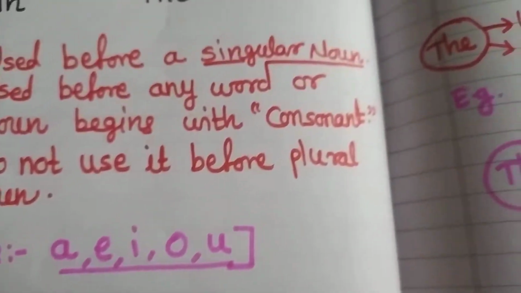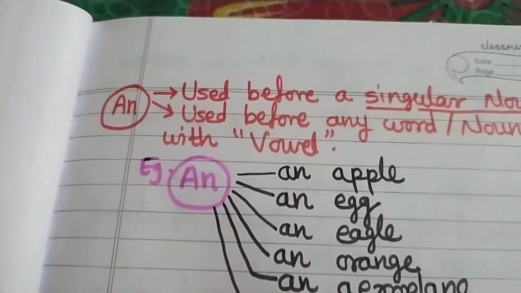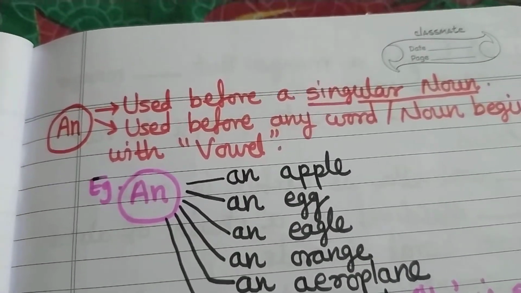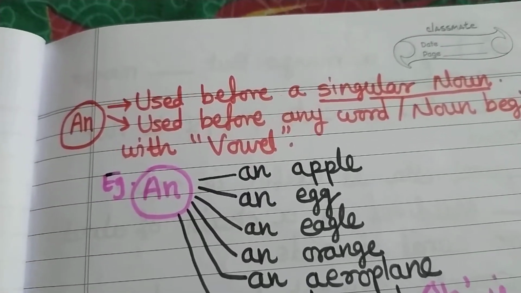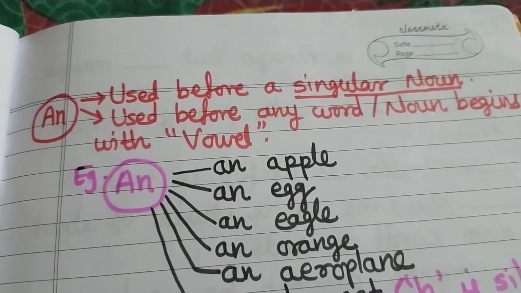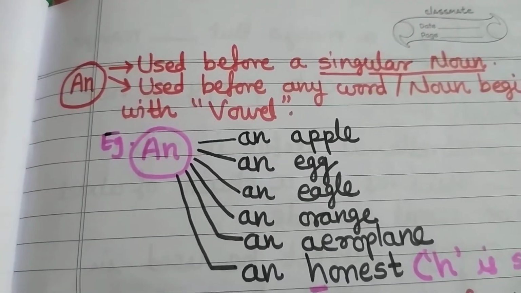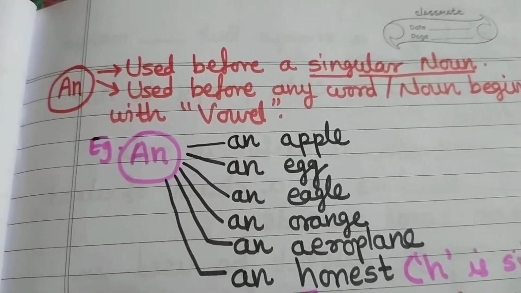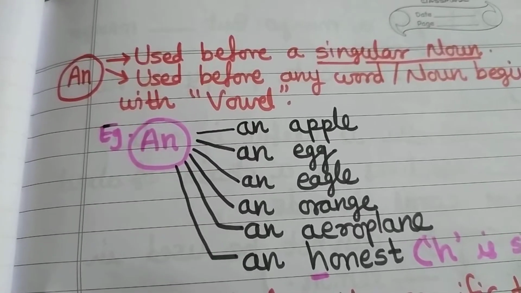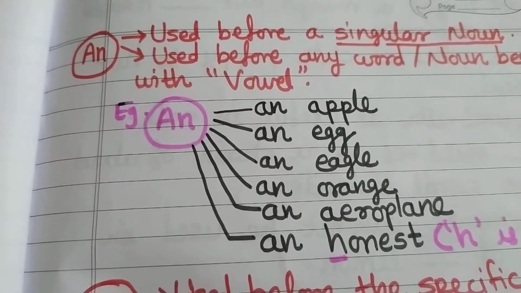We will discuss the next point, that is an. Now, an is used, just like a, before a singular noun. Also, it is used before any noun that begins with a vowel sound. As I told you, there are 5 vowels, that is A, E, I, O, U. Hence, before words that start with a vowel sound and are pronounced as a vowel, an is used.